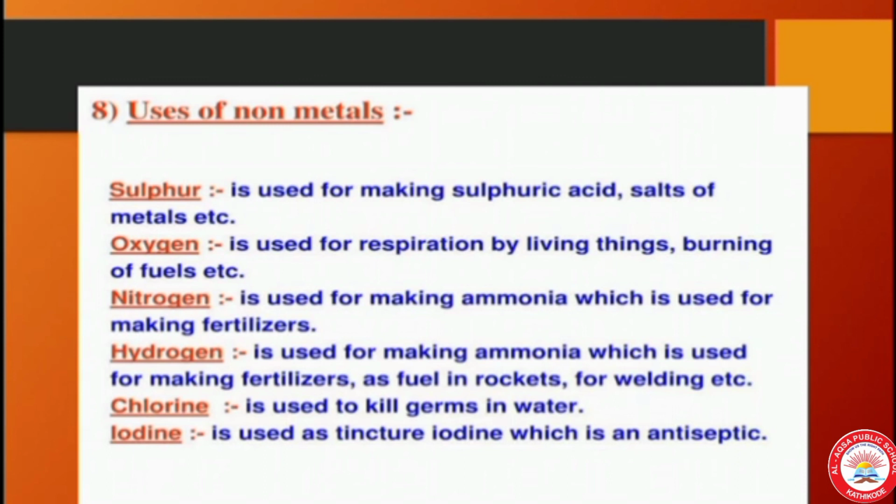Then next non-metal, chlorine. Chlorine is used to kill germs in water in the form of bleaching powder. Then the next one, iodine. Iodine is used as tincture iodine, which is an antiseptic. So these are the uses of some common nonmetals.